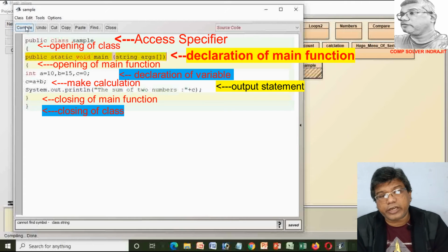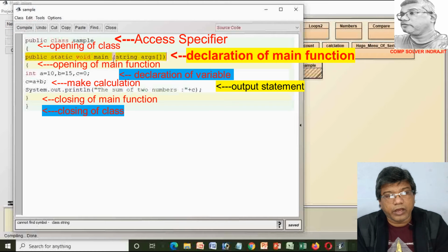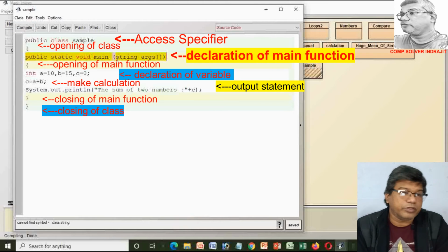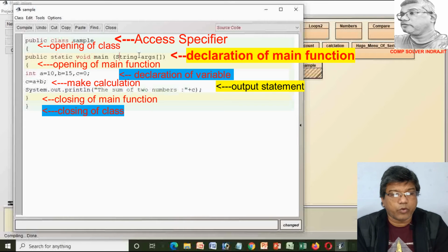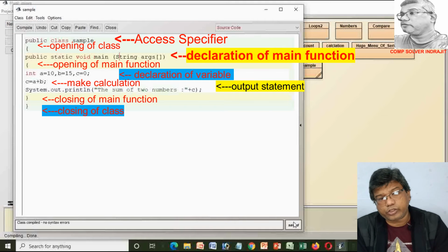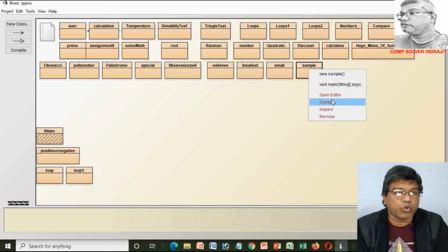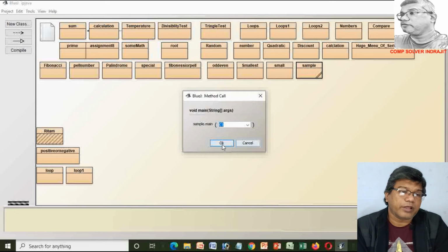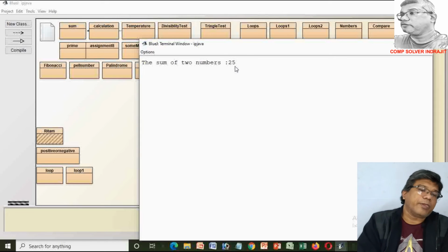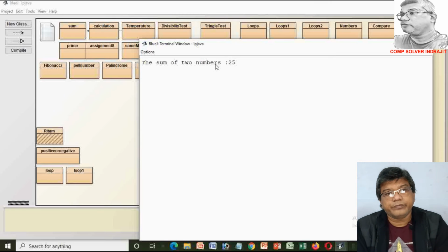We put String with a small s, but the correct one is the capital S. So we make the correction, and after that when we compile the program, you see that there is no error, and after executing the program, it shows the result on the screen. That's all regarding the program.